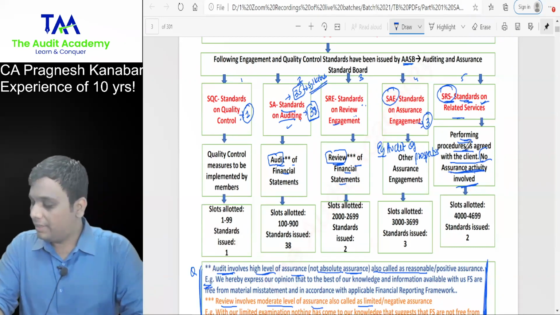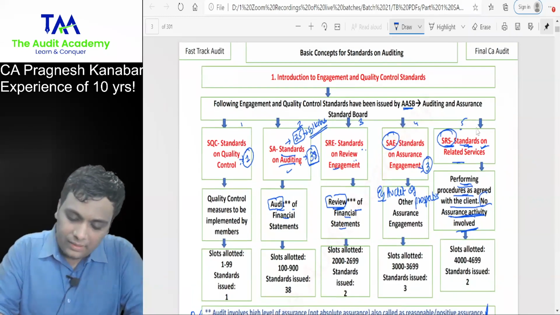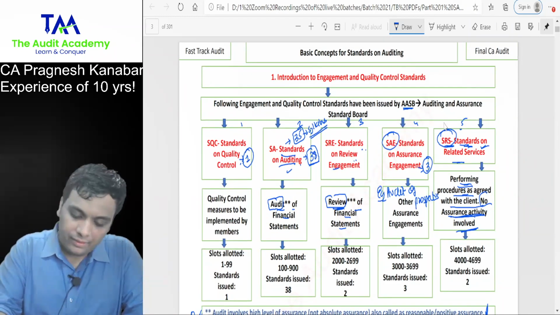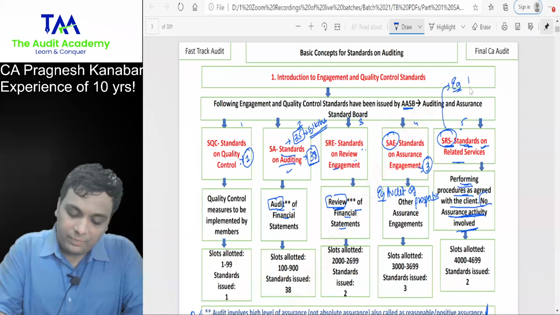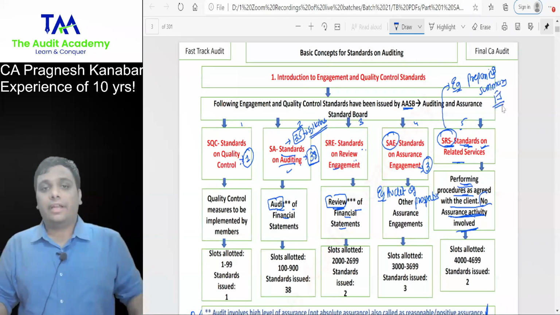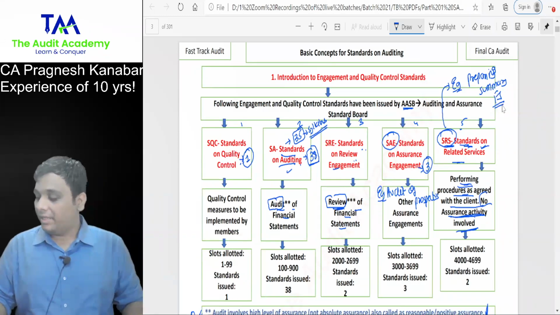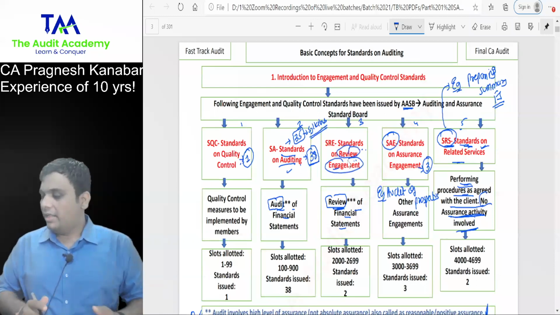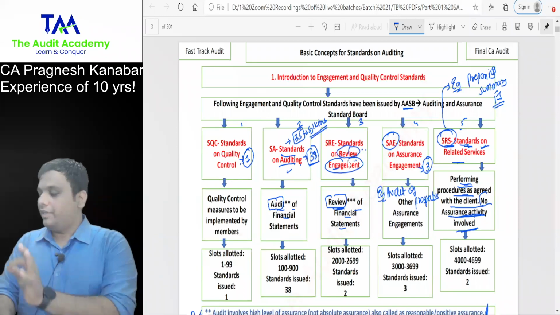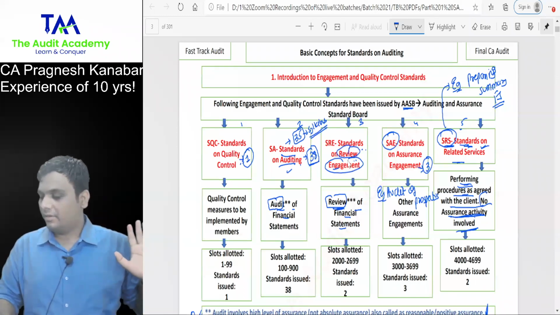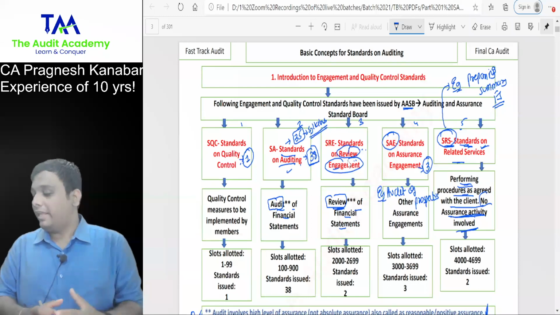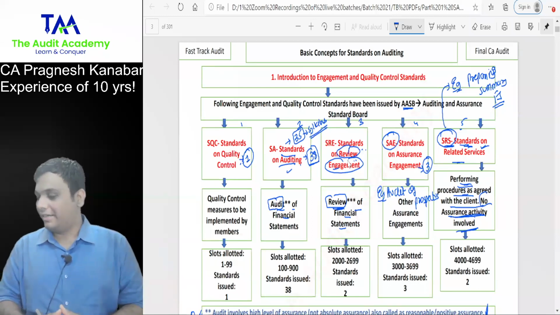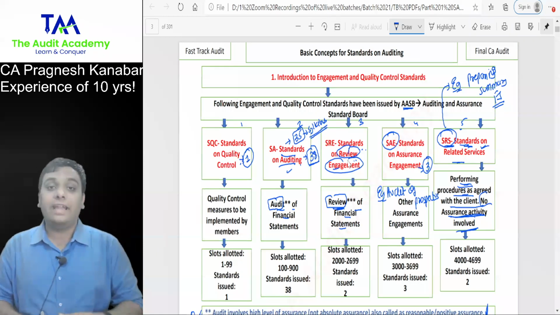Someone is asking me over here about an example. I just said it, but I don't have space to write it. The example is preparing summary financial statements. Someone in the live session is also asking if I can give any practical example regarding review engagement. I think that student has joined late. I already said quarterly review of the financial statements of listed entities. I did not write it because I will not be able to write every single point. I hope you understand. You have joined a fast track lecture, so I can cover all the concepts, but I cannot write every single point.